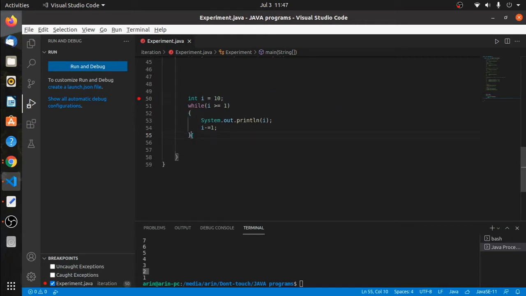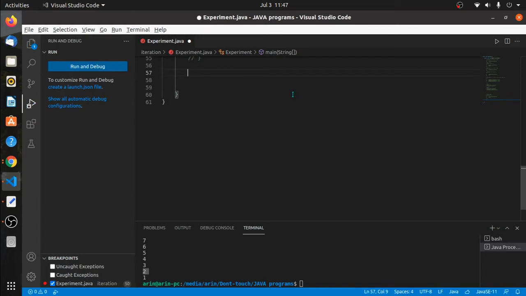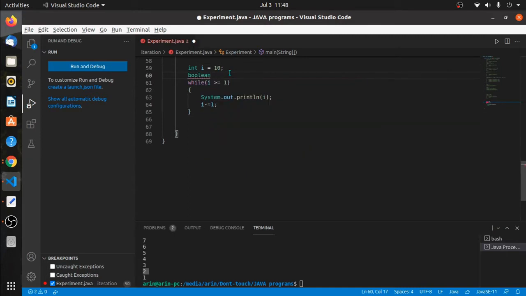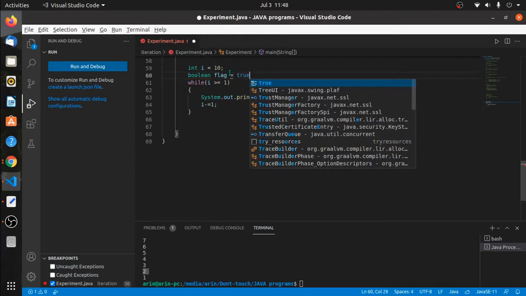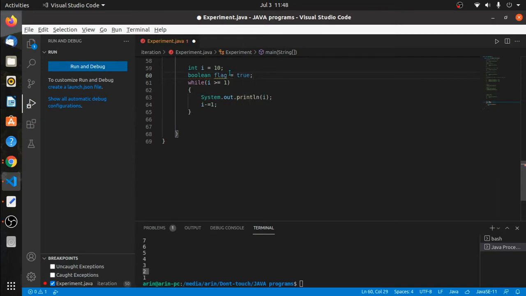Let's say I will copy this code and comment this out, and write another example where I have a boolean variable, boolean flag equals true.